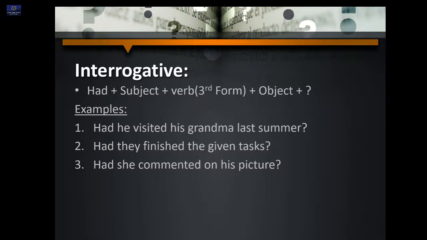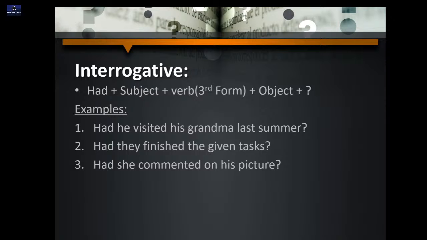For interrogative, as I have said in my previous videos also, whenever we have helping verbs like is, am, are, was, were, has, have, had, we bring it to the beginning of the sentence to make it an interrogative, a question sentence. To construct past perfect tense interrogative, the rule is had, subject, third form of the verb, object, and don't forget to put a question mark at the end.